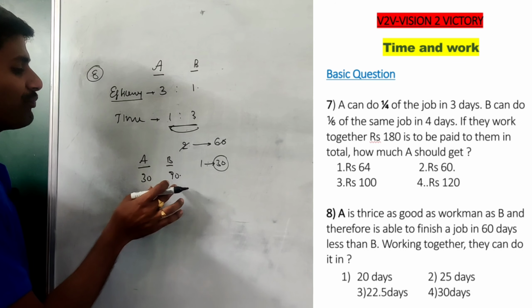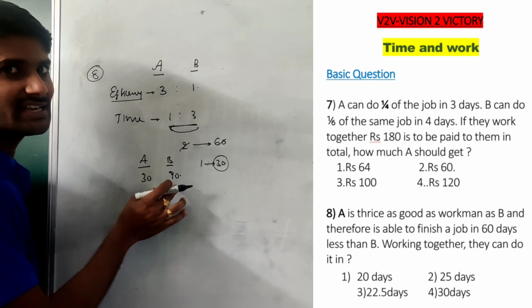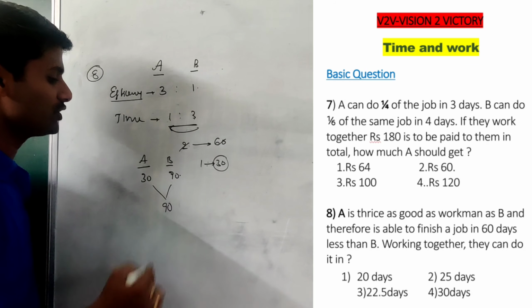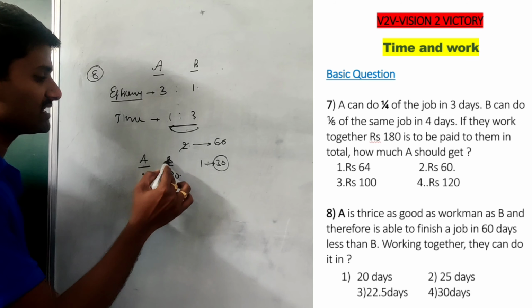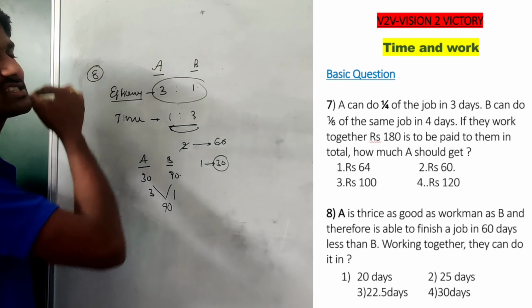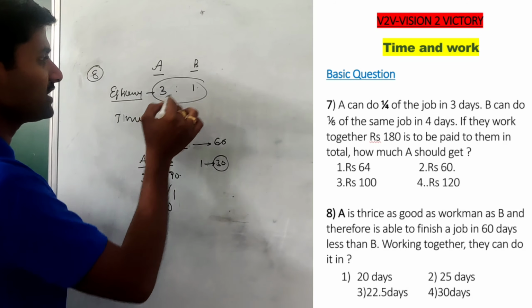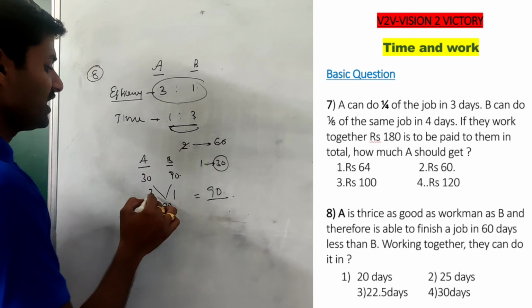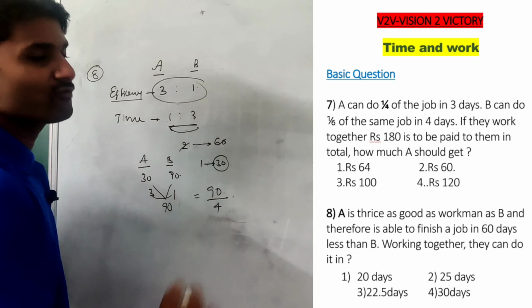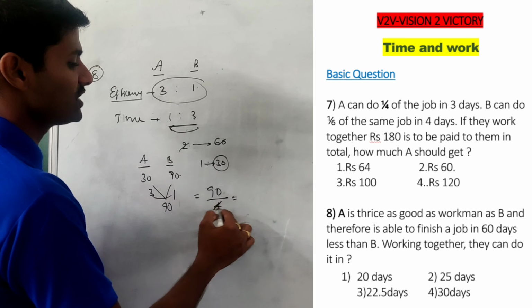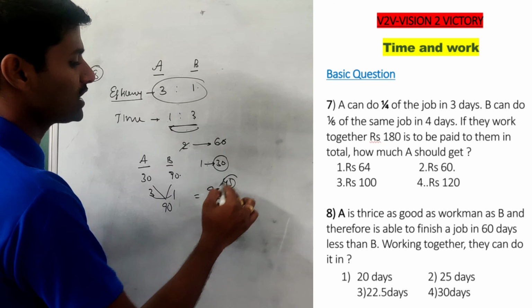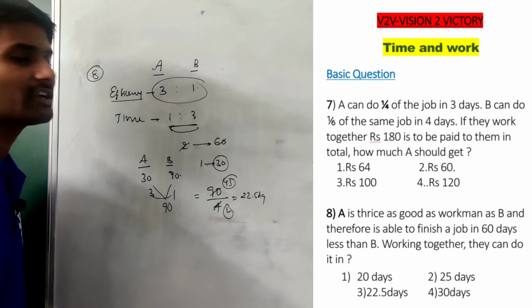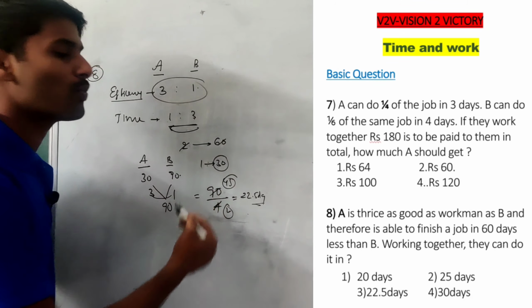Then if both are working together, how many days does it take to complete the work? Here the total work is 90 units. A becomes 3 units and B becomes 1 unit. Check it out, the efficiency is always 3:1. If both are working together, they perform 4 units per day. So 90 divided by 4, which is 45 by 2, becomes 22.5 days. If both are working together, it takes only 22.5 days.